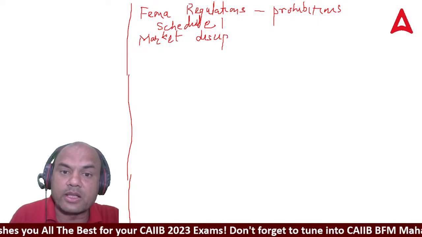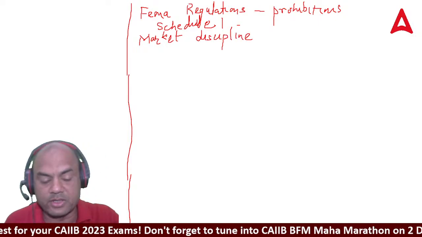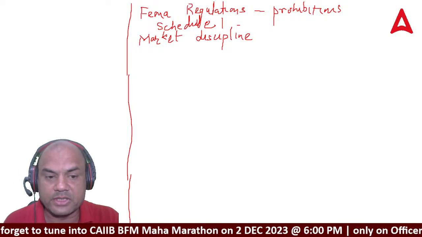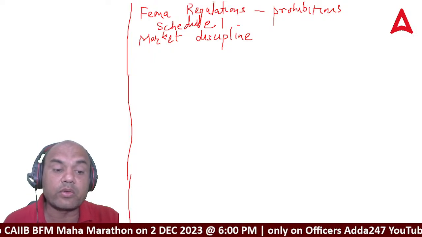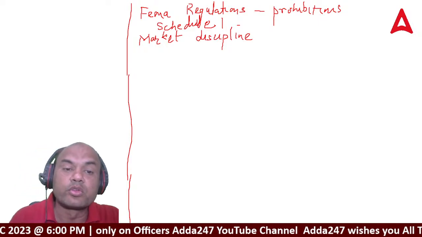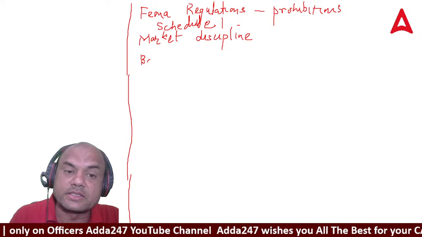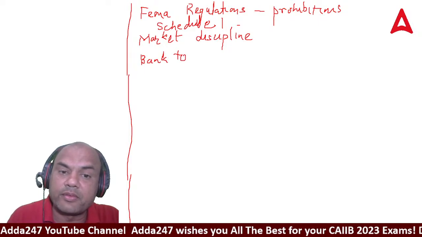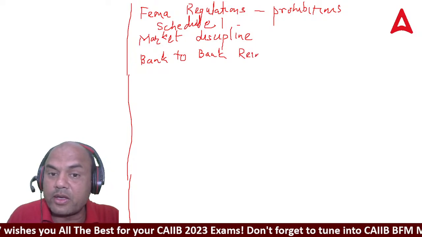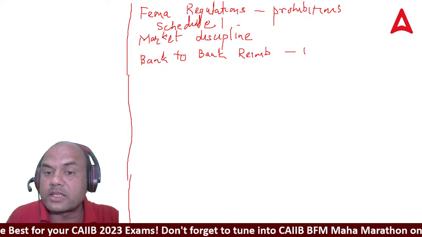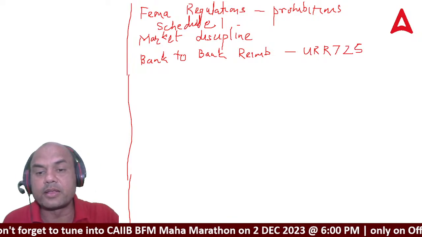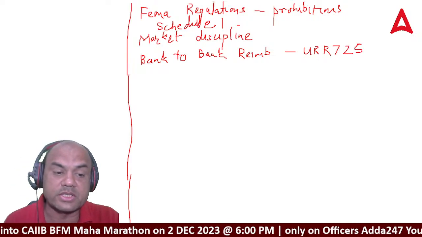Those who are in the afternoon batch, best of luck. I'm giving you the questions immediately. There was one on FEMA remittance, prohibition. Then a URR question was asked. Bank-to-bank reimbursement is handled under which URR? It is a part of your LCs, and it is handled under URR 725. Remember, 725 for reimbursement. This is the latest URR. So this was one question.